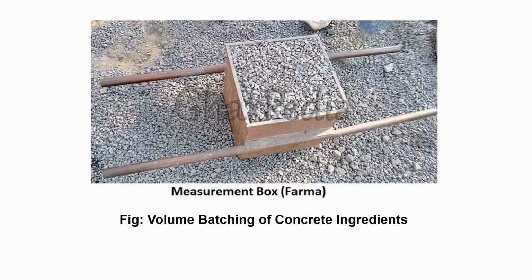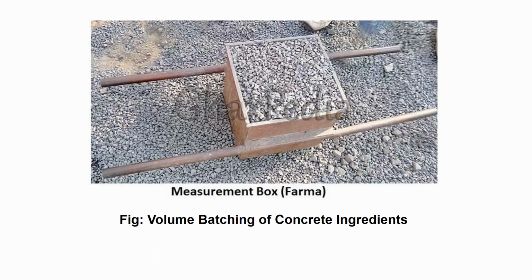But here in the farmas, you have to fill it till the top and level the top surface. You'll get the exact quantity of ingredients every time, but this quality is still less compared to weigh batching. Taking the ingredients by weight, there we will get exact quantity.